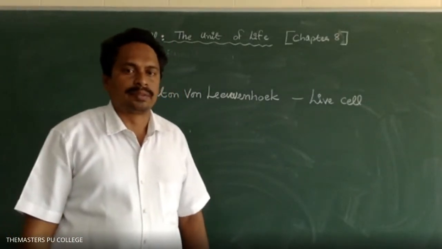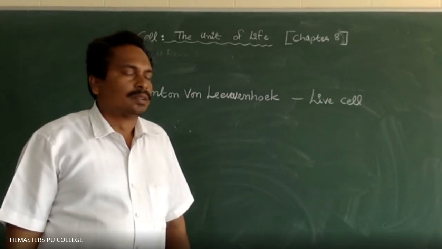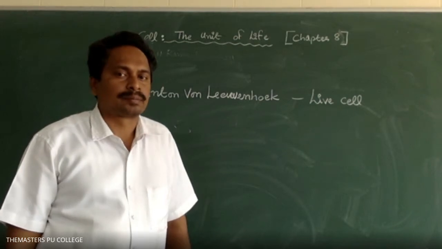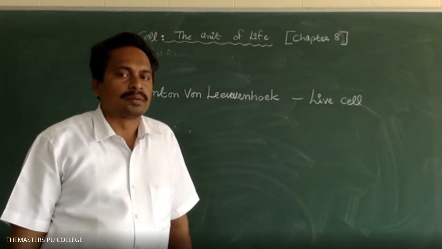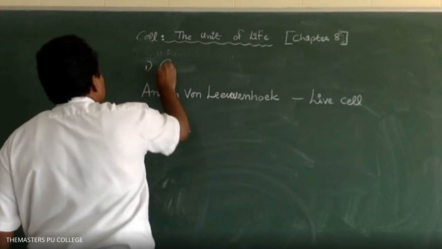Highlight that sentence if you are inside the textbook, or write it down in your class notes. Who discovered the living cell? Anthony van Leeuwenhoek. Option 1, G.N. Ramachandran.